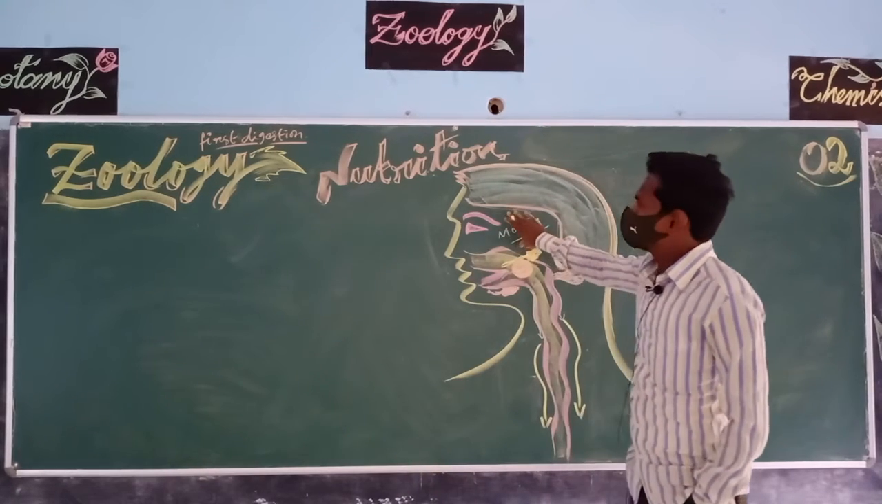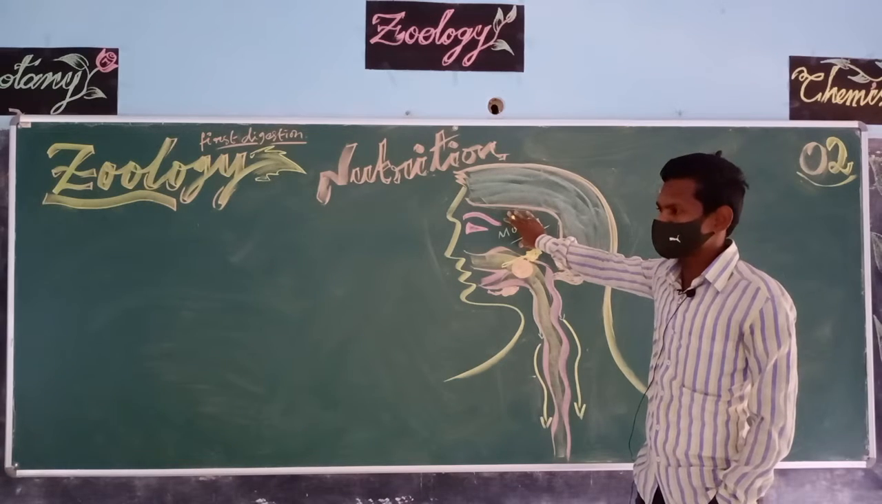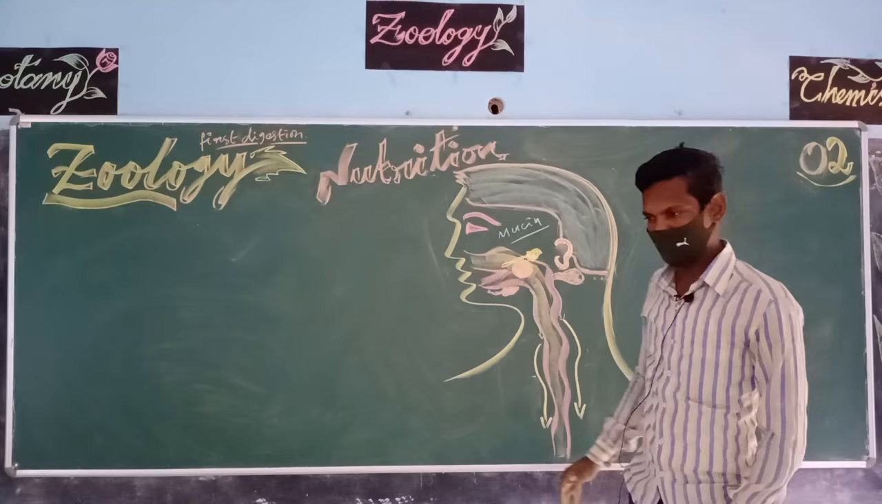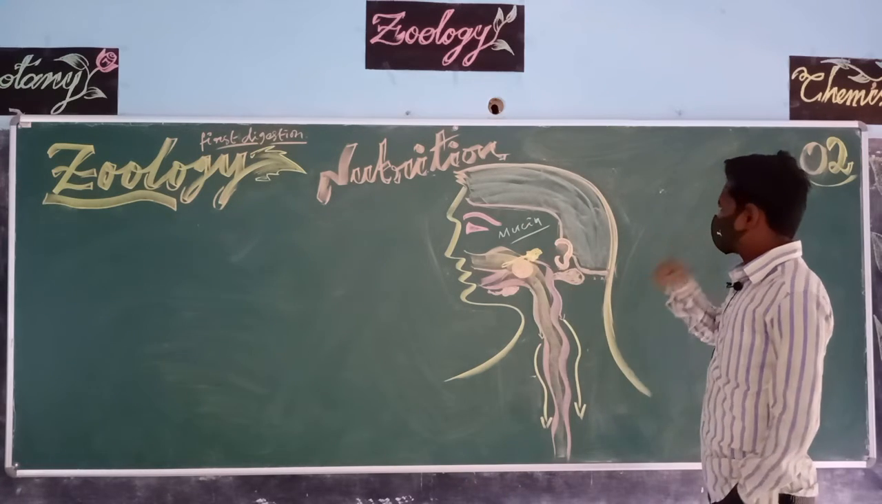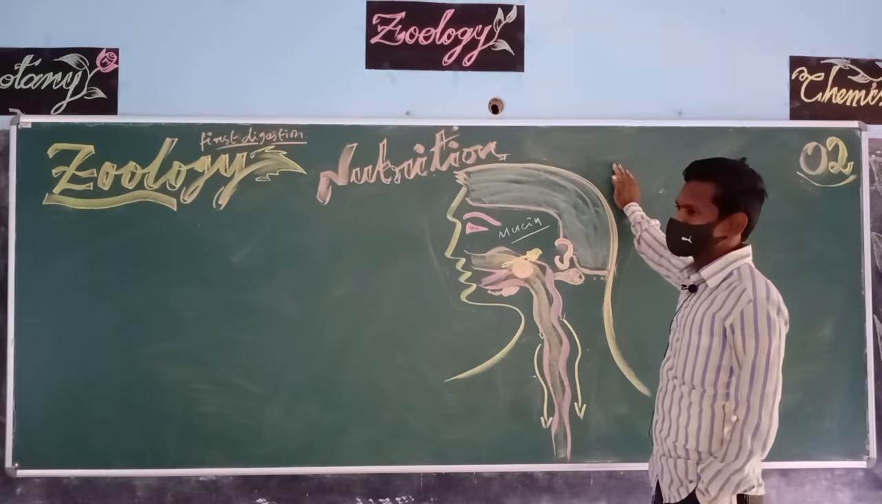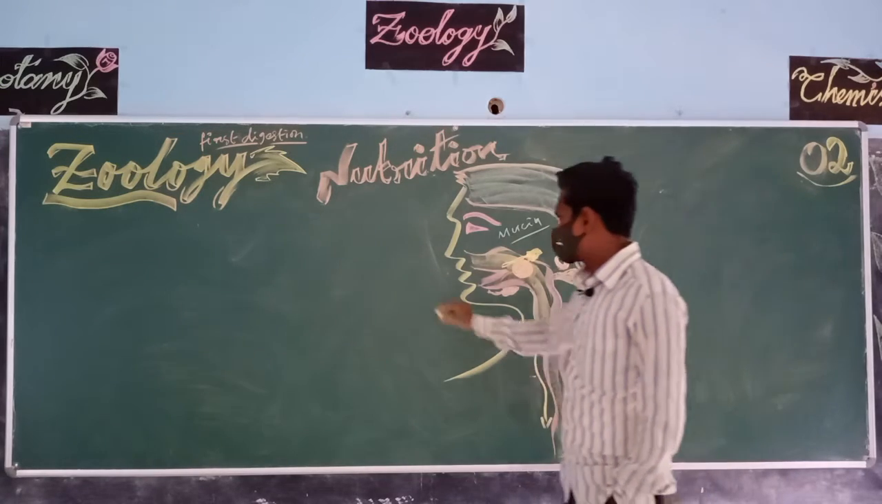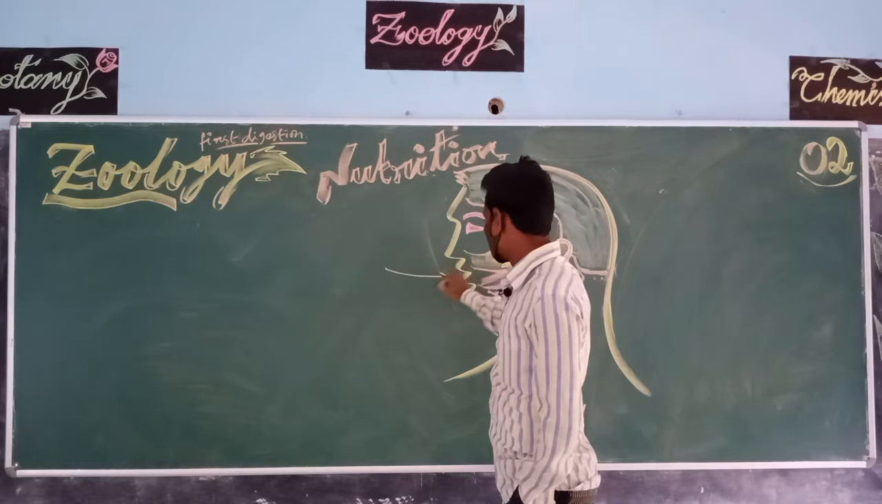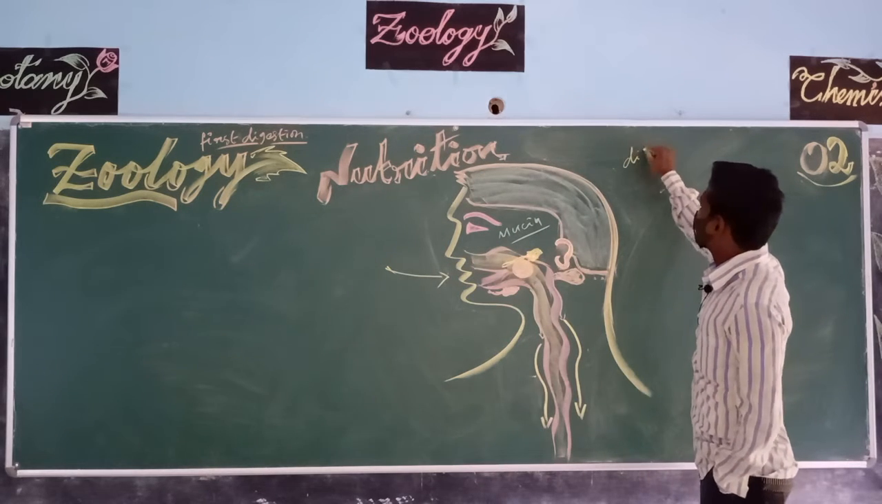So we are discussing nutrition and the human digestive system. It is also called gut or alimentary canal or alimentary tract. So we knew human nutrition is holozoic nutrition and heterotrophic nutrition. So once the food is ingested into the mouth, then the digestion process takes place.